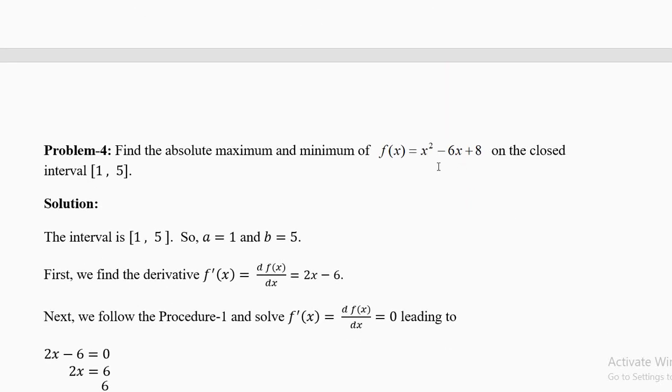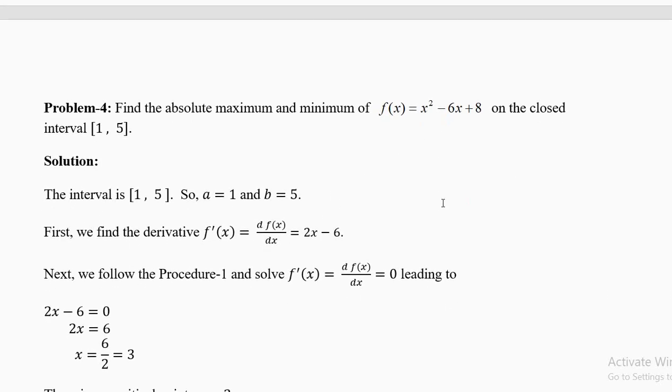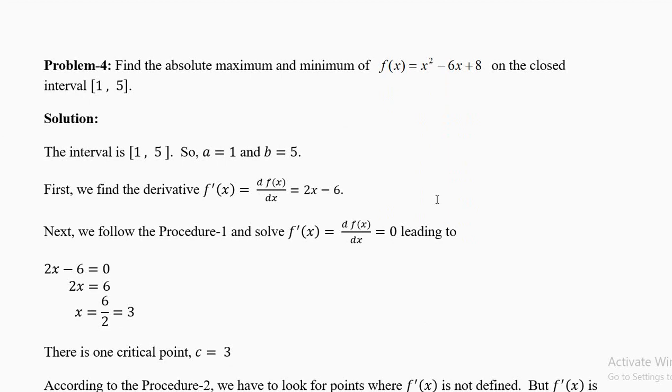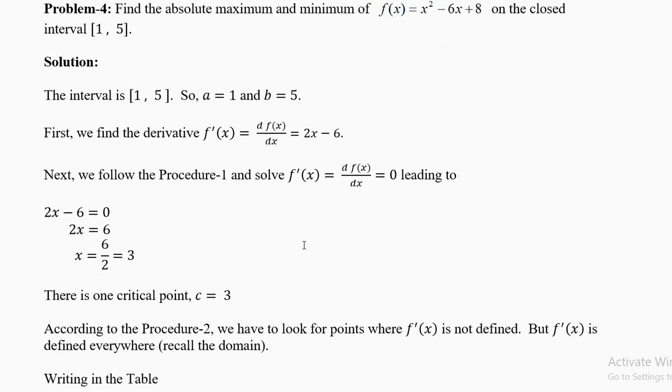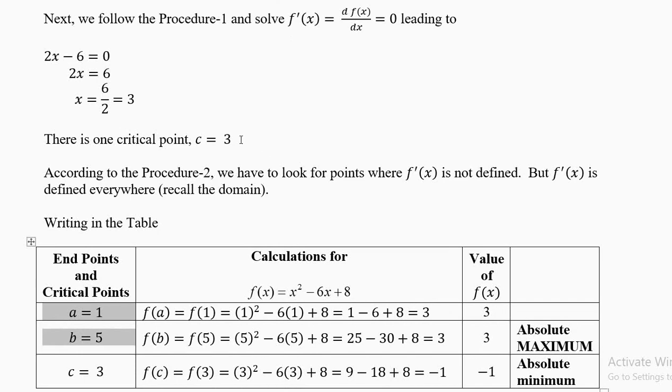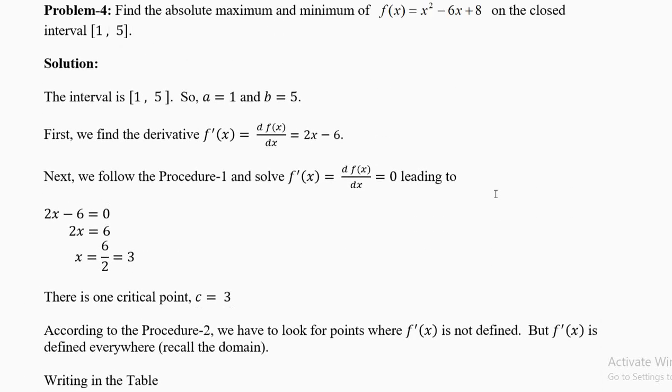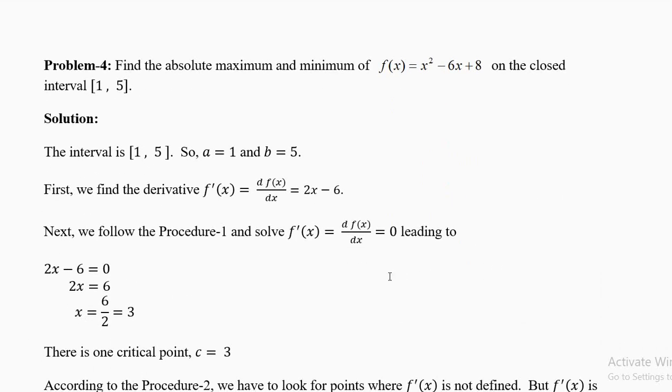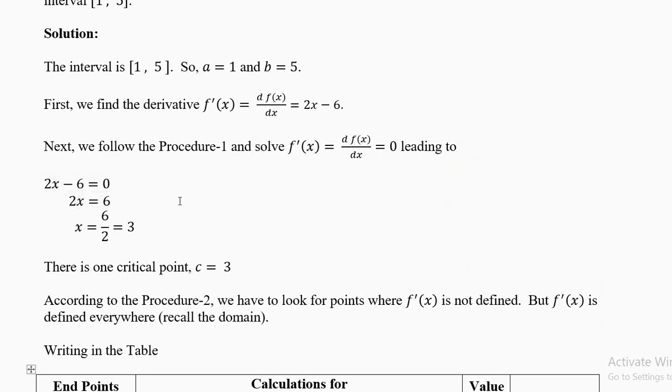Now what's the derivative of this? 2x minus 6. Now what's the rule? The first procedure is first derivative equal to 0: 2x minus 6 equal to 0. So solve this equation. Take the 6 to the right side, 2x equal to 6, divide by 2, x equal to 6 divided by 2 equal to 3. So you have one critical point, c equal to 3. If you want to write c1 or just c, you can write c. Now procedure 2: f prime of x is not defined, but the function is defined everywhere. The derivative is 2x minus 6, which is a straight line.